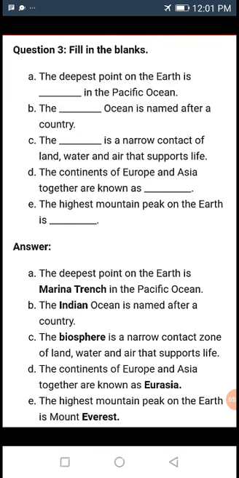Then the continents of Europe and Asia together are known as Eurasia. It means Europe plus Asia is Eurasia. The highest mountain peak on the earth is Everest.